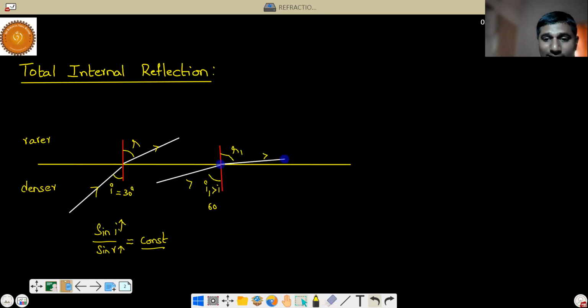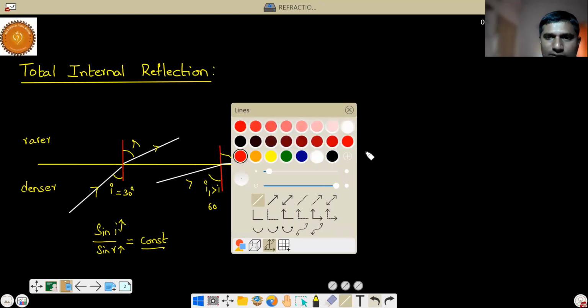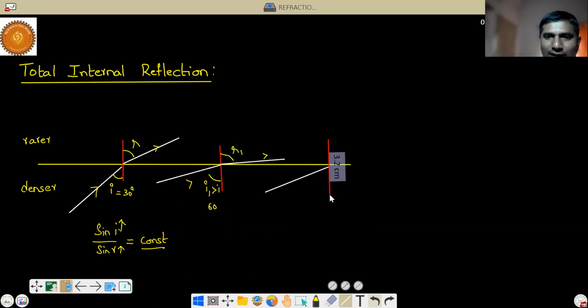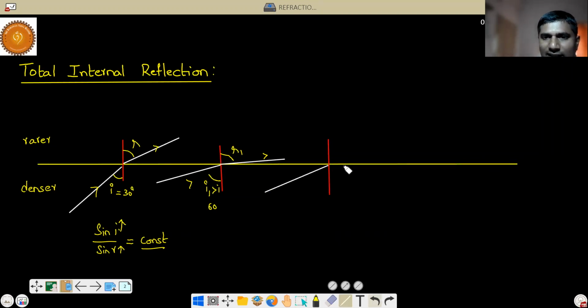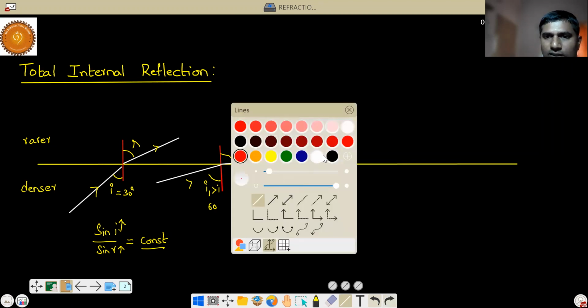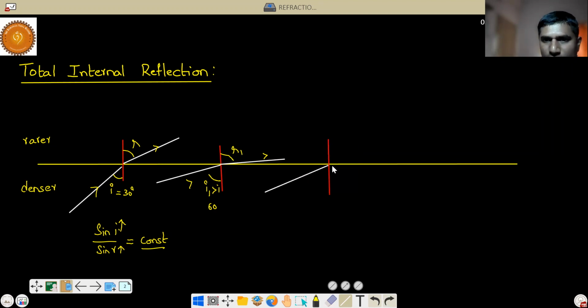At one point, when the angle of incidence reaches a certain value, the refracted ray will be parallel to the surface.